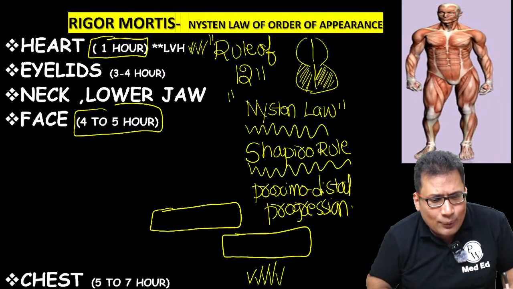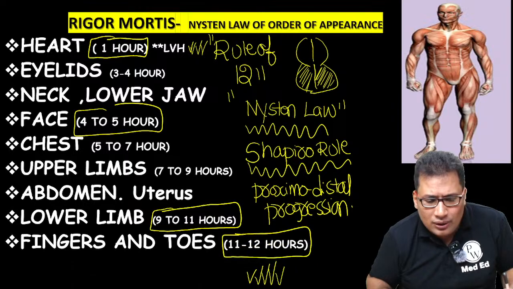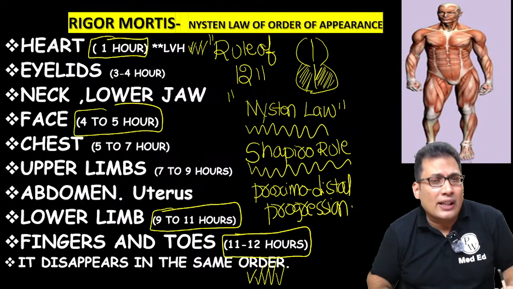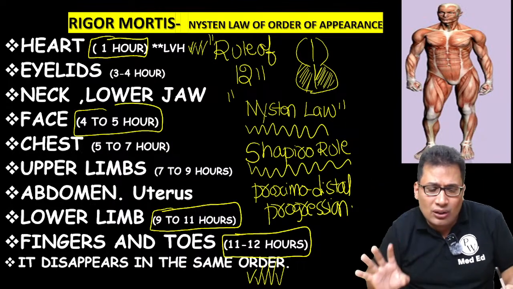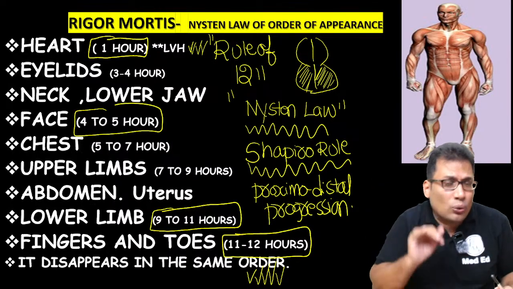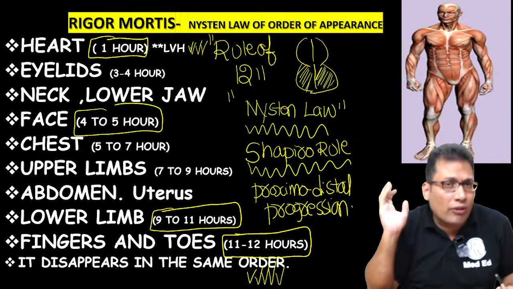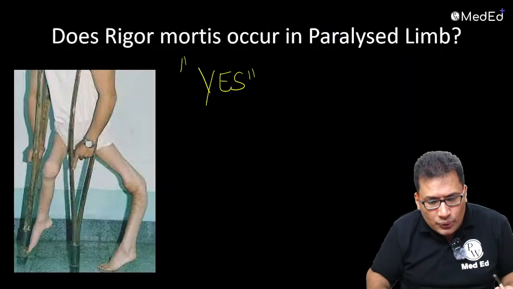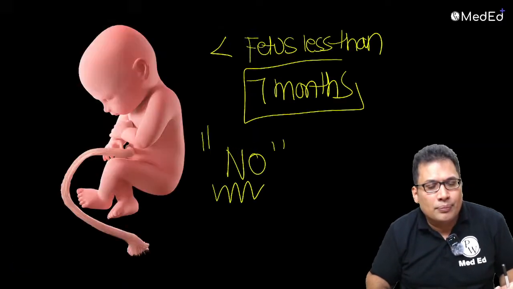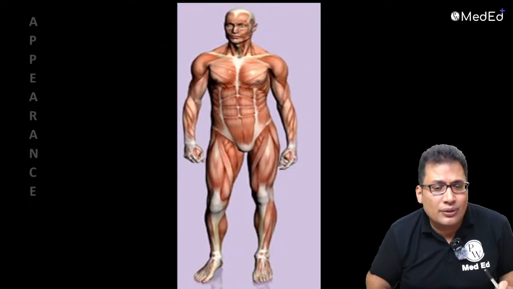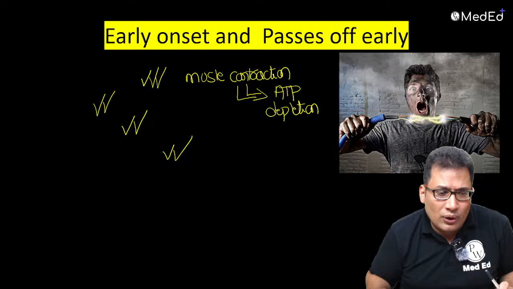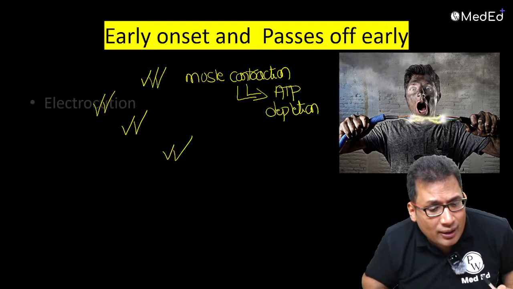Then you need to explain the Nysten rule. According to the Nysten rule, it has a standard appearance: heart, eyelids, neck, finally into the fingers and toes. Other rules we can write are Shapiro rule and rule of 12. It can occur in a paralyzed limb. It does not occur in a fetus less than 7 months. Then you need to write about the early onset of rigor mortis.